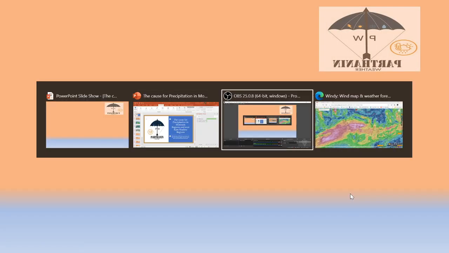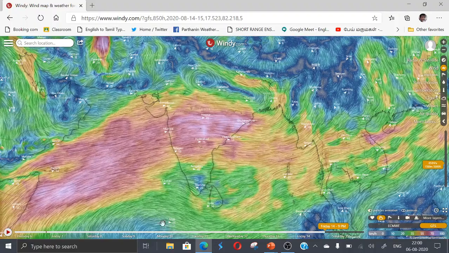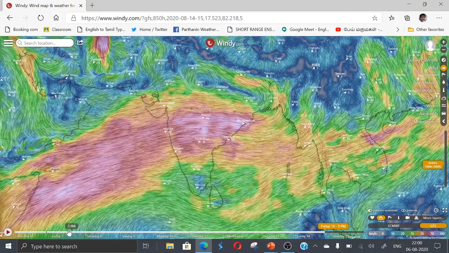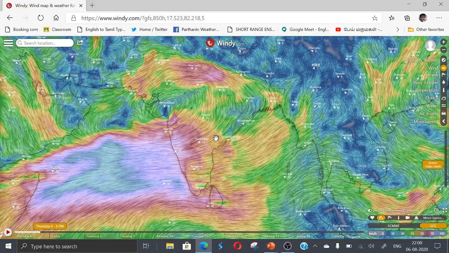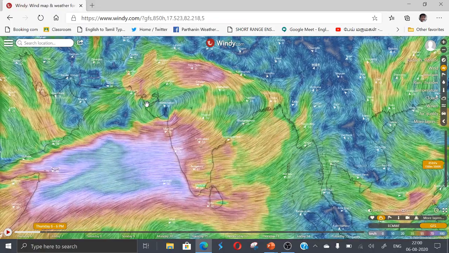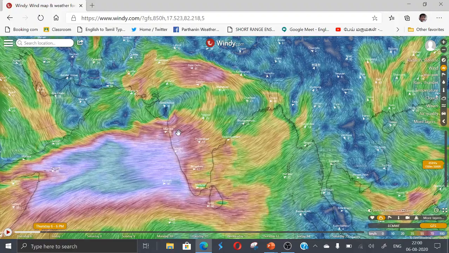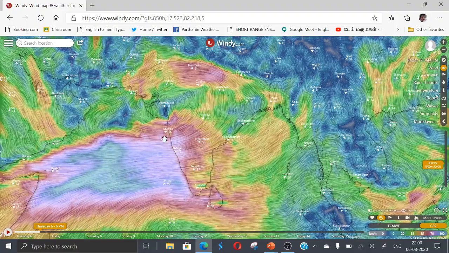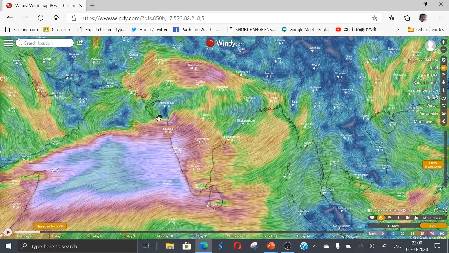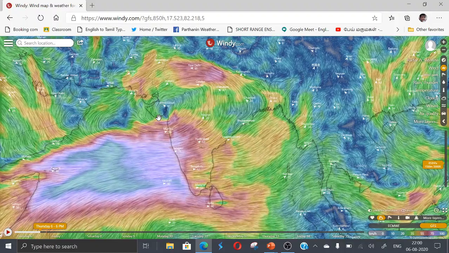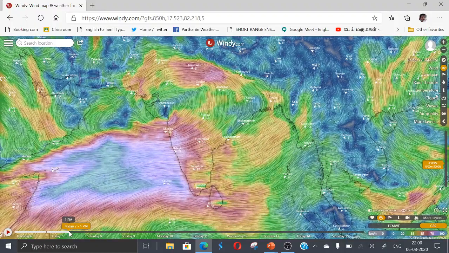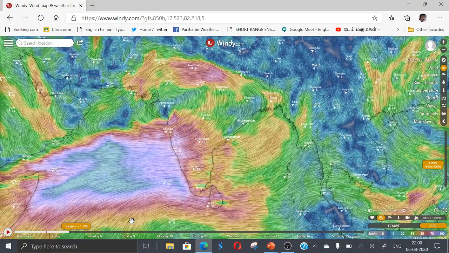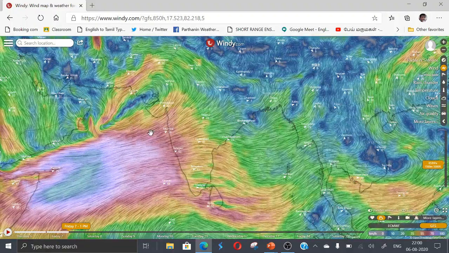Now let me go into the animation map. Just wanted to tell you something that as of today, 5th August, the low pressure area is over Gujarat and Kutch, and this is going to bring very heavy rainfall over the entire west coast for the next 12 to 24 hours, and then it moves again westward, and it is going to weaken by tomorrow.